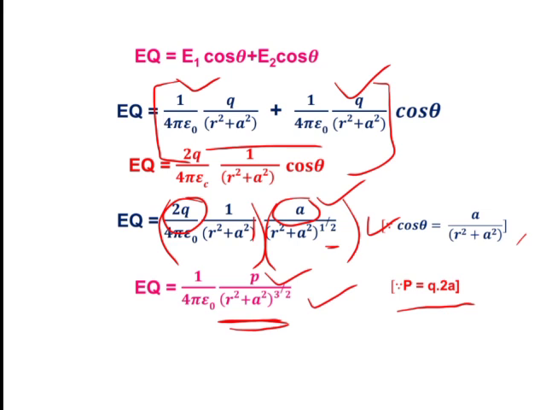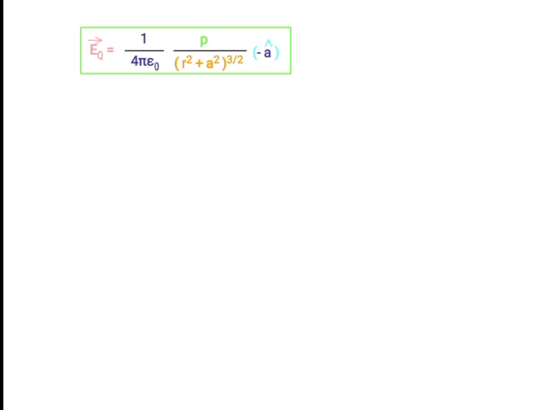So EQ is equal to 1 divided by 4 pi epsilon naught P divided by R square plus A square raised to 3 by 2. So this is the final expression. After calculating this we will get EQ is equal to 1 by 4 pi epsilon naught P divided by R square plus A square raised to 3 by 2.